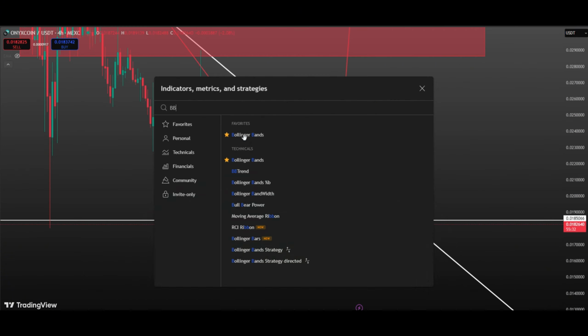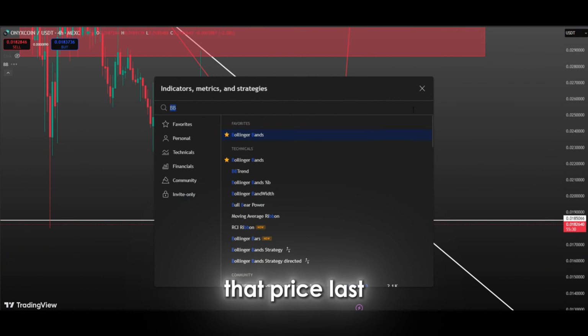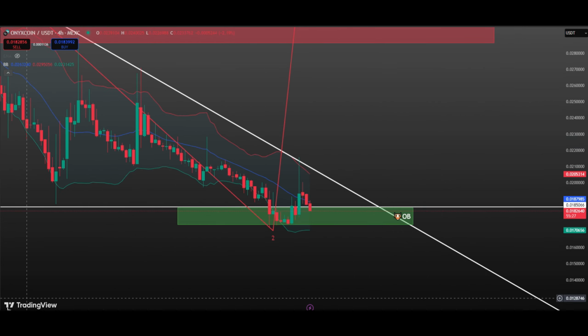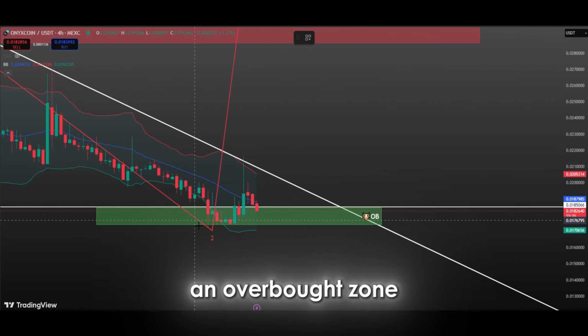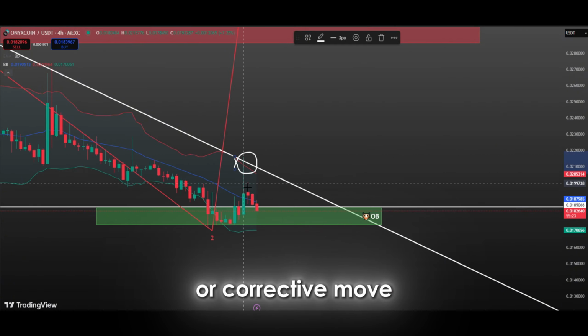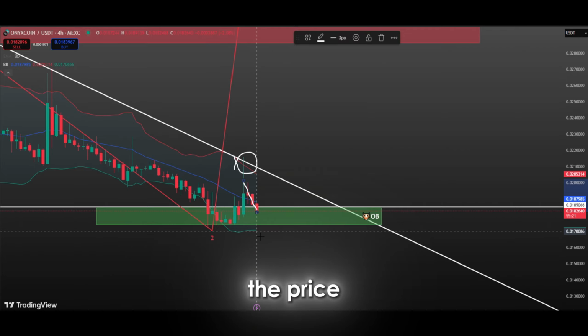Looking at the Bollinger Band, we can see that price last touched the upper band and experienced a decline from there. The upper band is usually considered an overbought zone, and when the price reaches this level, a profit-selling or correctional move usually appears. This could keep the price under downward pressure for a while.